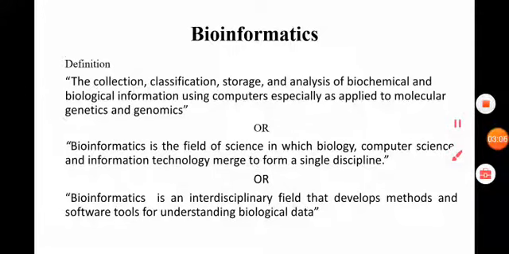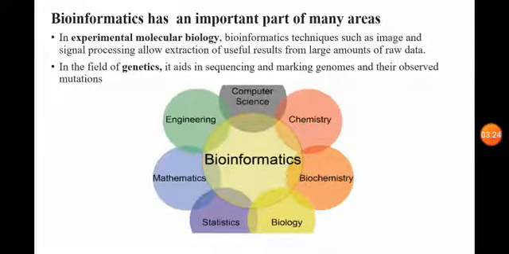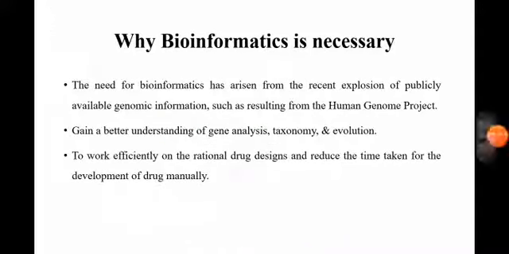Here the definitions of bioinformatics. In this, collection, classification, storage and analysis of biochemical and biological information using computer softwares for the molecular genetics and genomics level. Bioinformatics has many important areas such as biochemistry, chemistry, computer science, engineering, mathematics, statistics and biology.